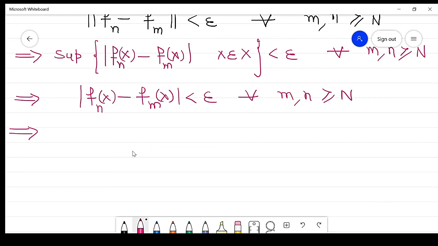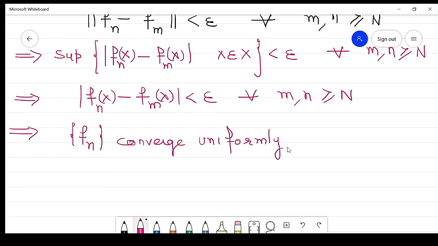By the Cauchy criteria for uniform convergence, because it is a sequence of continuous functions, this sequence f_n converges uniformly on the set X.